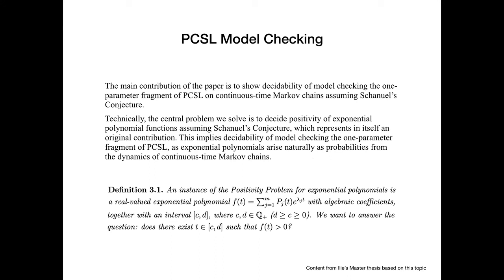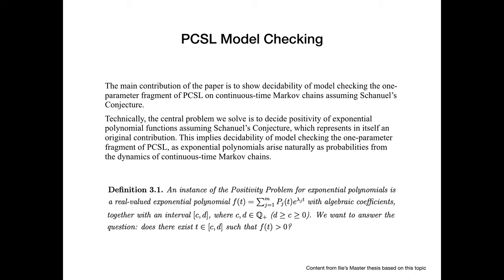Schanuel's conjecture is, let's say, a stronger version of Lindemann-Weierstrass, which Adnan Aziz used in his proof. It is widely used nowadays in conditional decidability proofs. However, it is known to be a very strong result, and there are attempts for it to be proven, but it's still not. However, there has been work done by Ziebler and others using Schanuel's conjecture, and it seems to be a good foundation for hard decidability problems.